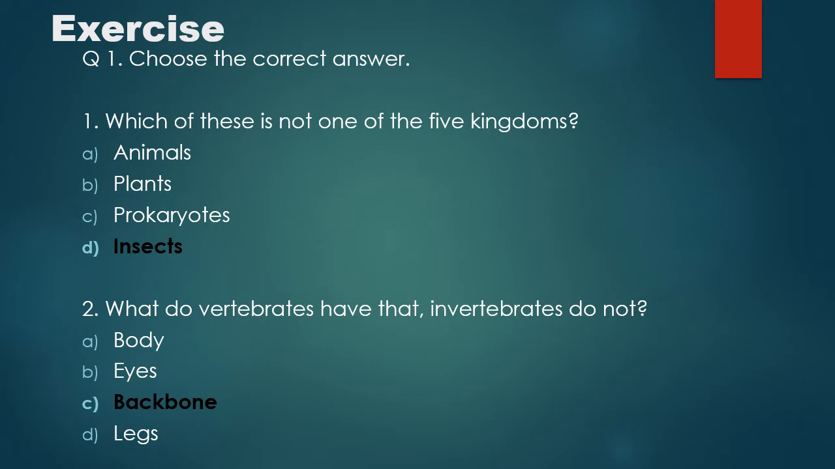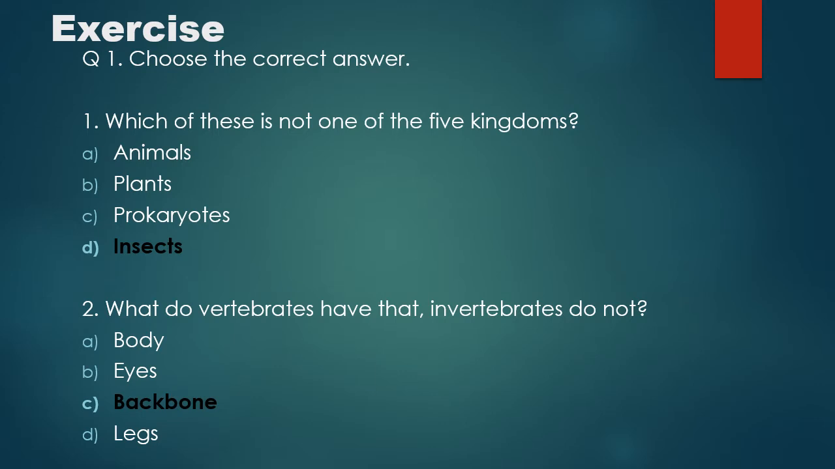Now we are going to solve the exercise. Question number 1 is choose the correct answer. First statement is which of these is not one of the 5 kingdoms? Option A is animals, B is plants, C is prokaryotes, and D is insects. And the correct answer is insects. They don't belong to the 5 kingdoms.